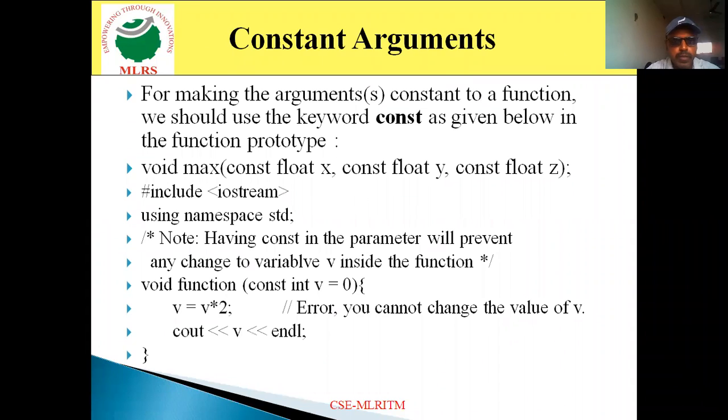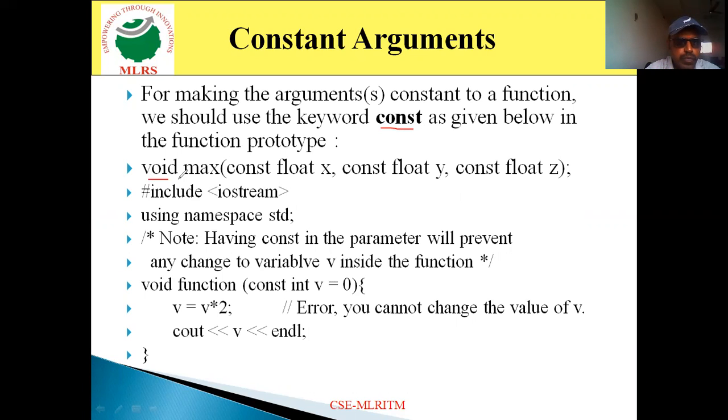Now come to the next one, constant arguments. C++ also provides one more feature, that is nothing but constant arguments. You can make one particular parameter, or 2 parameters, or all the parameters in the function declaration constant by making use of the const keyword.